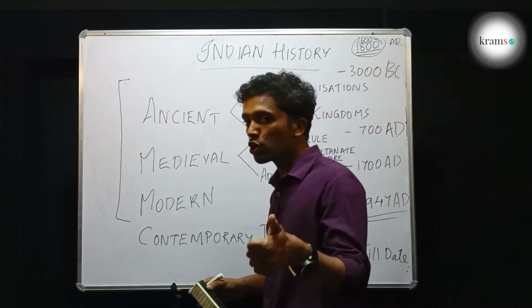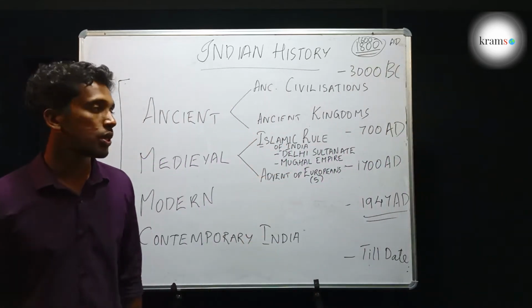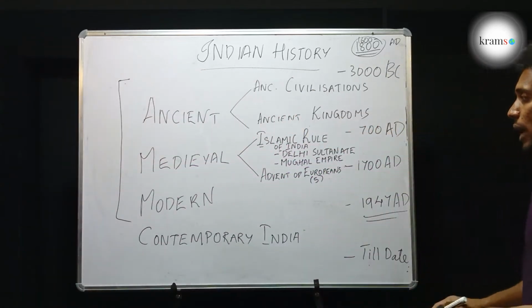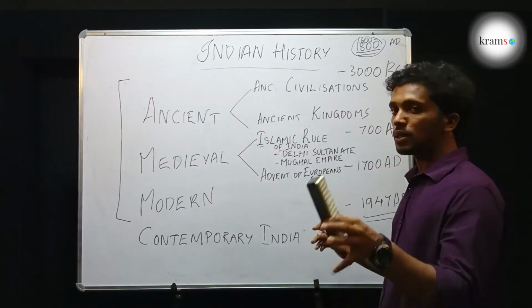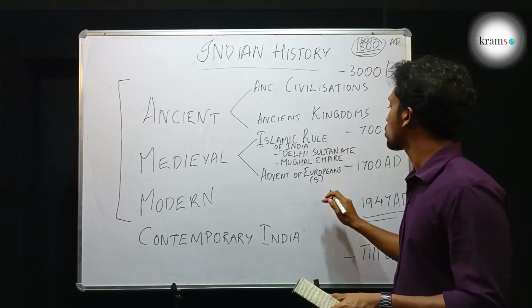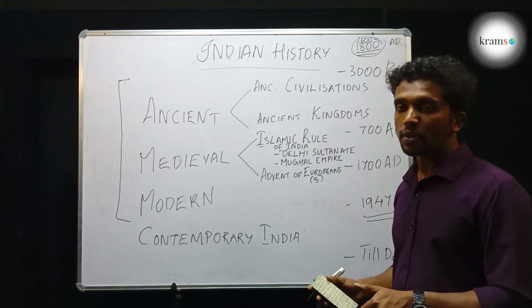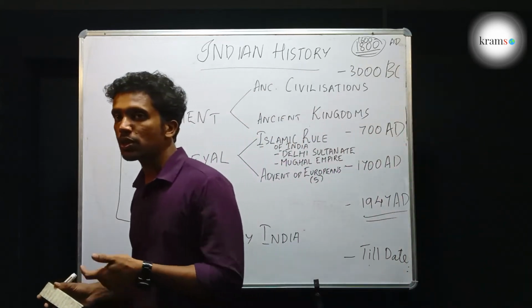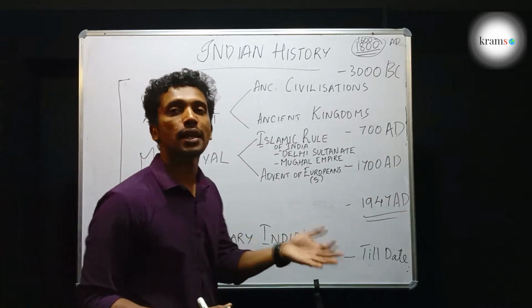And they were the Portuguese, the British, the Dutch, the Danish, and French. This is not the exact order, I have just asked you for the names. Okay, so 5 European powers came to India. They were the Portuguese, the British, the Dutch, the French, and the Danish.